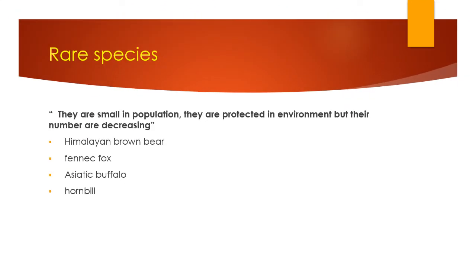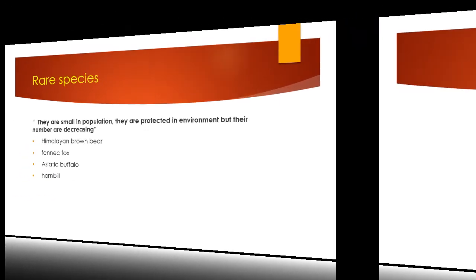Then another category is the rare species. Rare species means they are small in population and are protected in the environment, but their numbers are still decreasing. For example, the Himalayan brown bear, fennec fox, Asiatic buffalo, and hornbill. All these species are rare species. So they need protection from human activity.